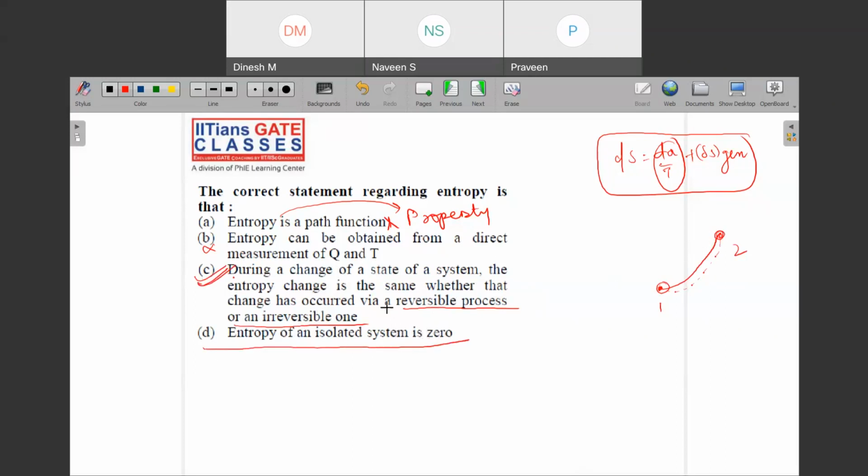Okay. And entropy of an isolated system is zero. This is also not the correct option because we have seen the universe is an isolated system and the entropy of an isolated system is greater than or equal to zero. Okay.